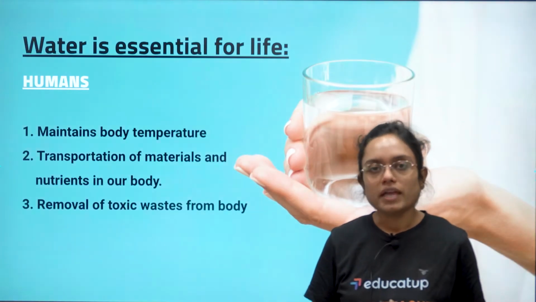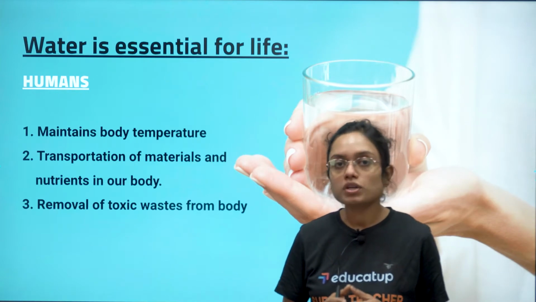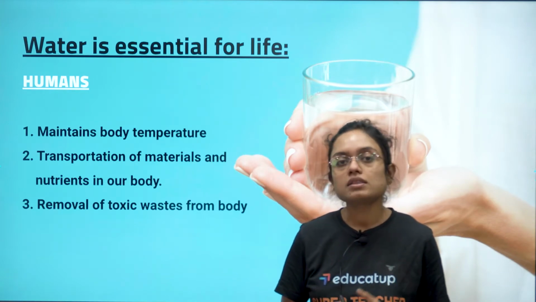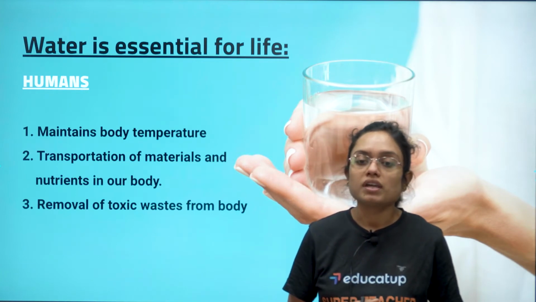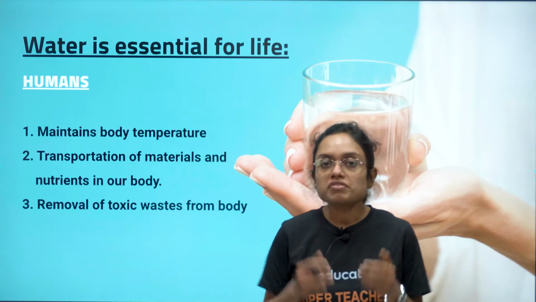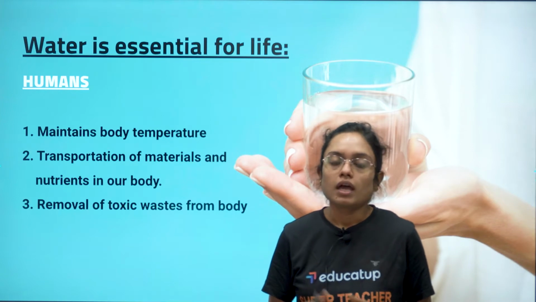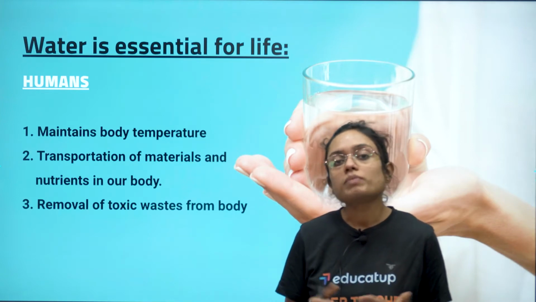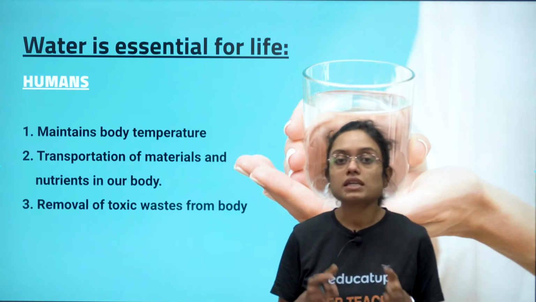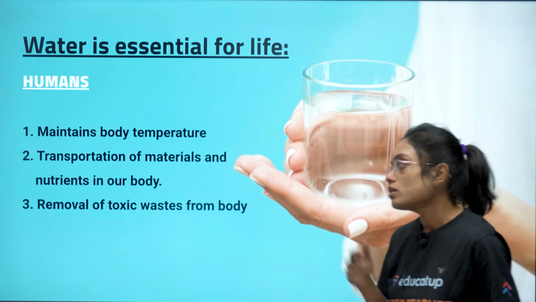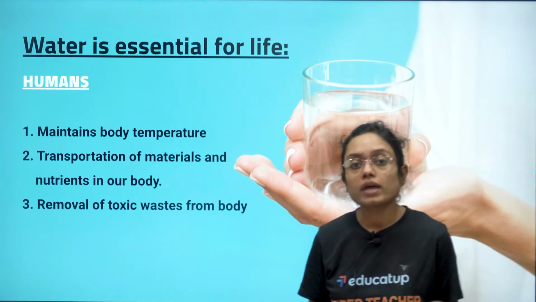Water is essential for life, definitely. There is no question about it. For human beings, why is water so essential? Because there are certain things which are only done by water in our body. 70% of our body weight is actually due to water. So if there is a deficiency of water, our body will become turbulent. Body temperature is also maintained by water content inside our body. Then transportation of materials and nutrients is also done by water, and toxic wastes from our body are also removed with the help of water in the form of sweat and urine.